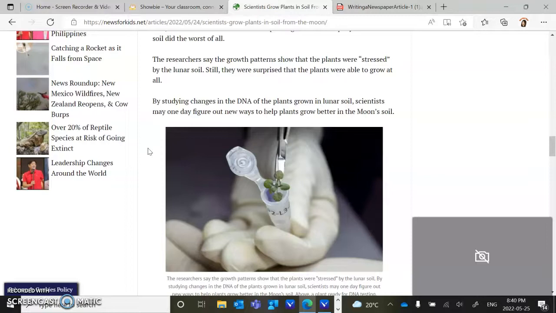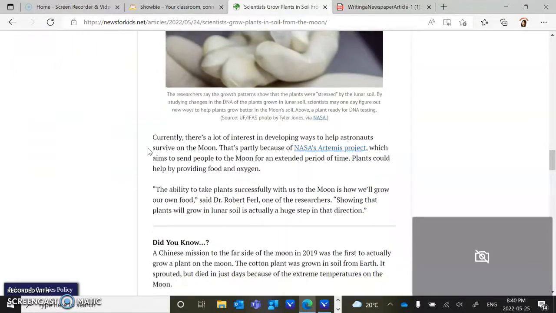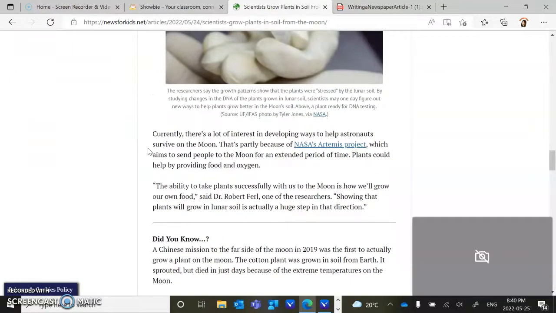By studying changes in the DNA of the plants grown in lunar soil, scientists may one day figure out new ways to help plants grow better in the moon's soil. Currently, there's a lot of interest in developing ways to help astronauts survive on the moon. That's partly because of NASA's Artemis project, which aims to send people to the moon for extended periods of time. Plants could help by providing food and oxygen. "The ability to take plants successfully with us to the moon is how we'll grow our own food," said Dr. Robert Furrow, one of the researchers. "Showing that plants will grow in lunar soil is actually a huge step in that direction."